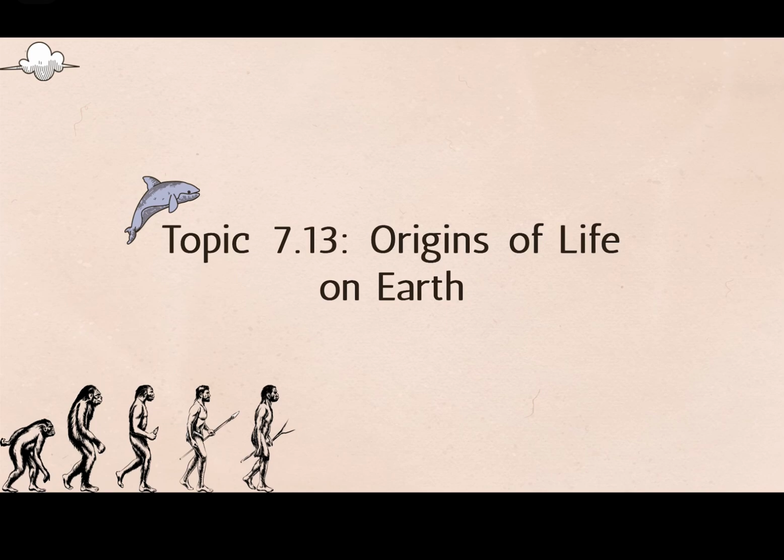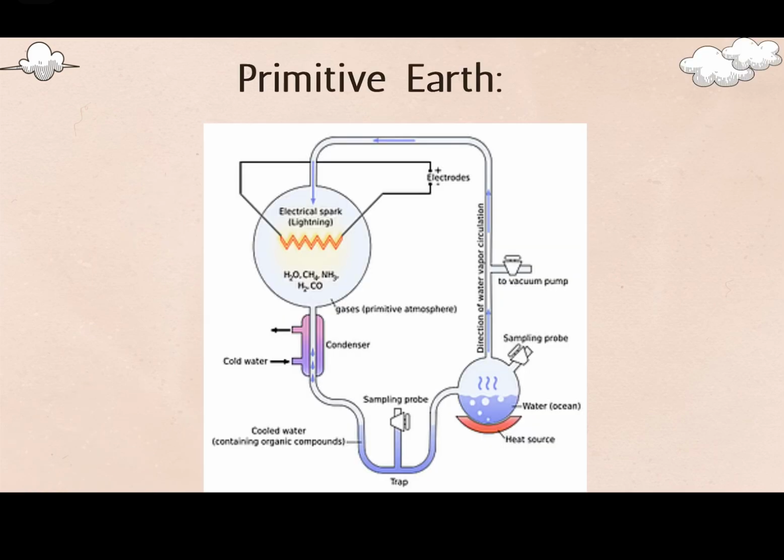And then topic 7.13, which is origins of life on Earth. Primitive Earth contained inorganic molecules, and oxygen wasn't present in the atmosphere. That means CO2, nitrogen, methane, and other materials were available.